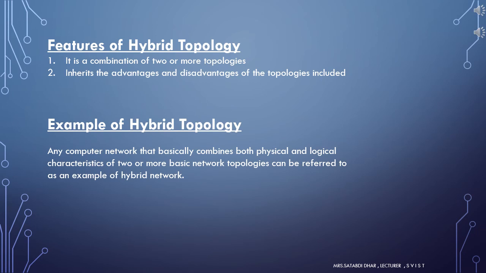As the features of hybrid topology, we can say that it is a combination of two or more topologies. It inherits the advantages and disadvantages of the topologies included. Any computer network that combines both physical and logical characteristics of two or more basic network topologies can be referred to as an example of a hybrid network.